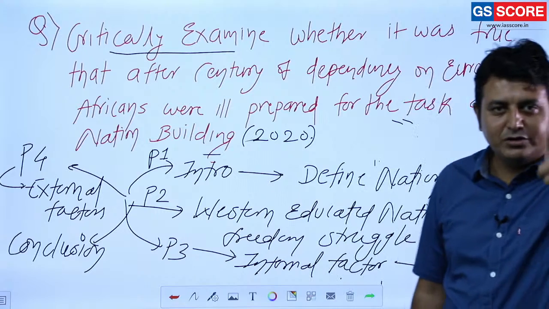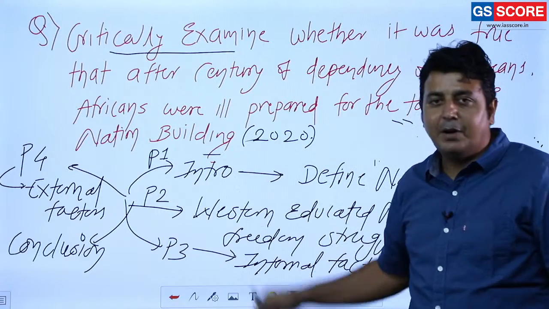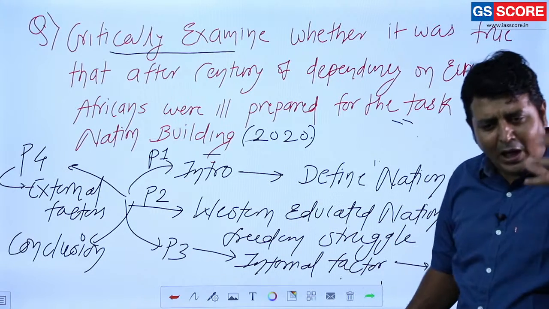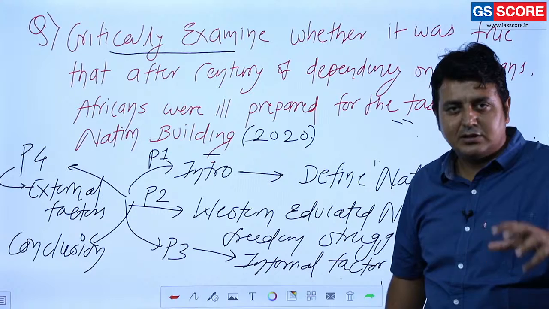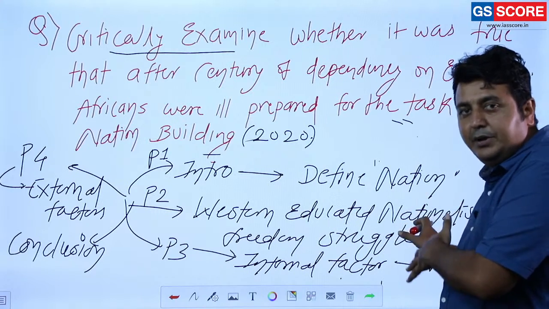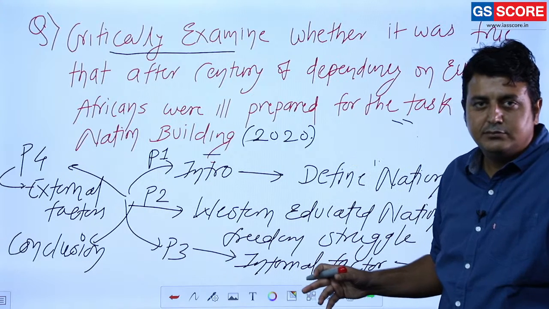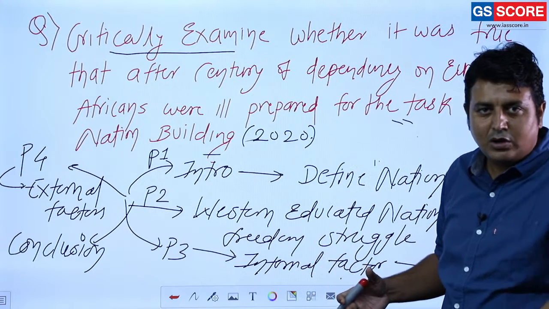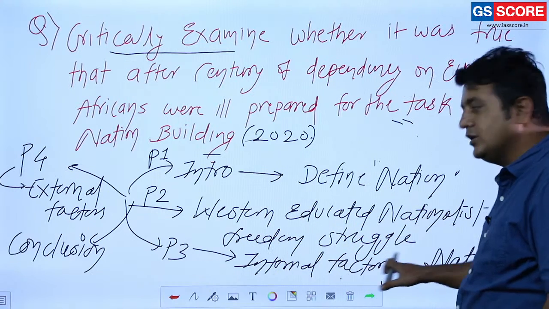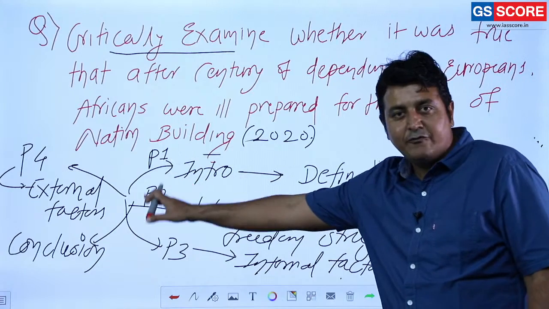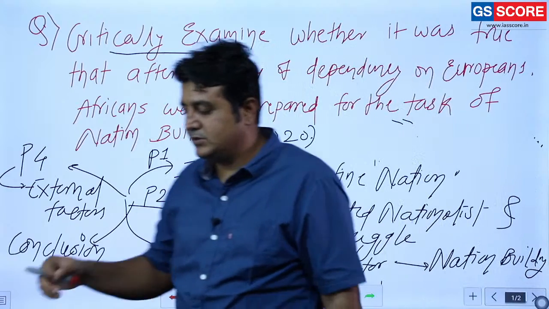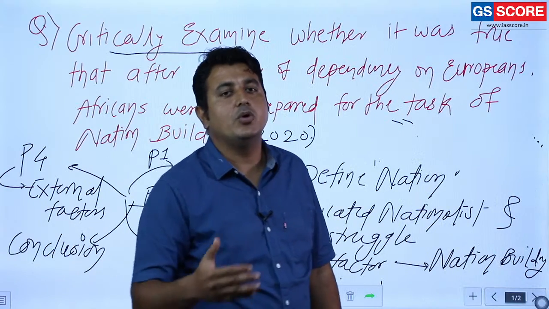Part first, you have to define what is nation state. Part 2, you are going to discuss the Western educated. Because it is a critical examination, you have to write that the concept was not new, it was tried to be introduced by Western educated people. Limitations were there. Why? Elite. Commoners were not aware of that. Next, you are going to mention the internal problems, internal factors. Next, you are going to mention why Western powers didn't want to make them powerful, and then you are going to conclude your answer. That is the way you are going to deal with this.